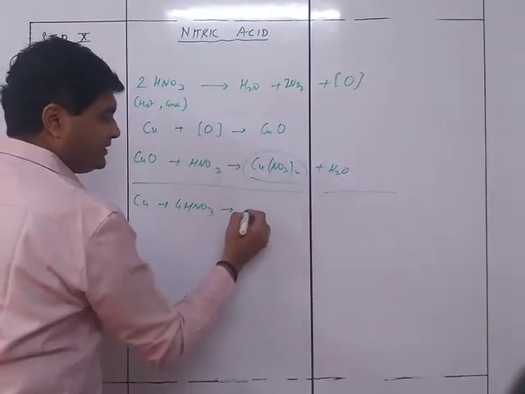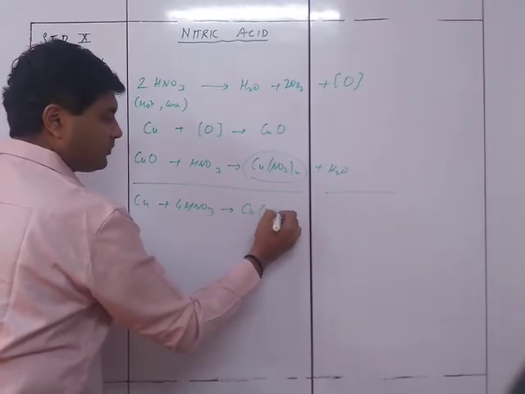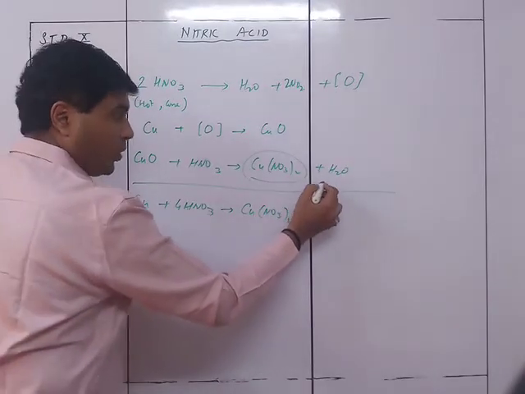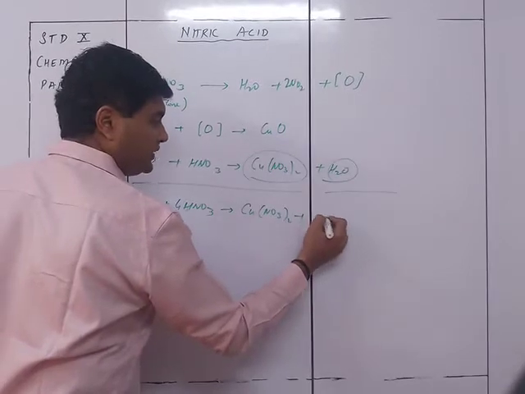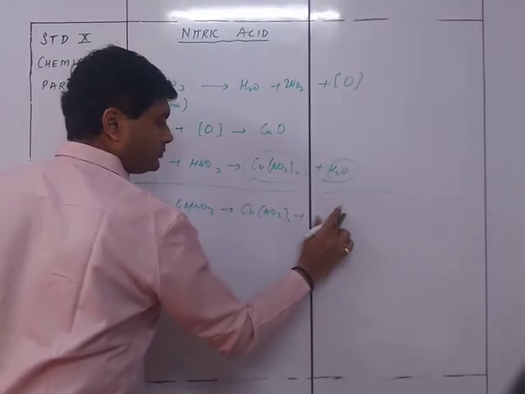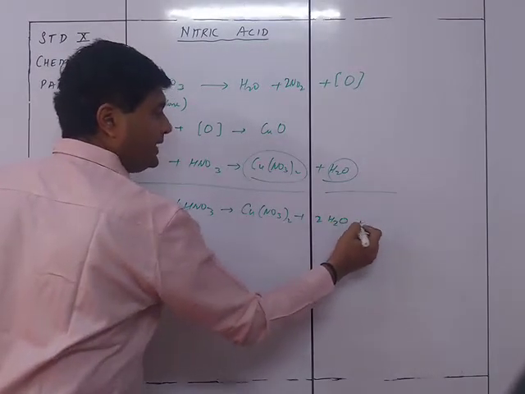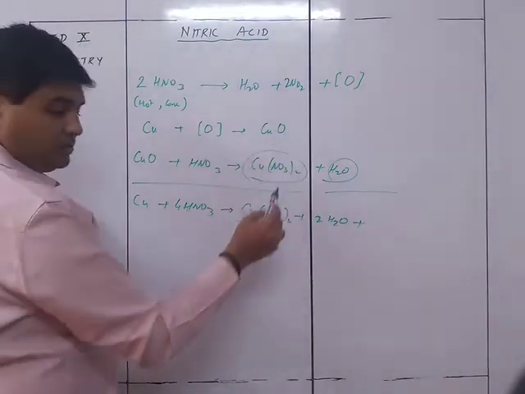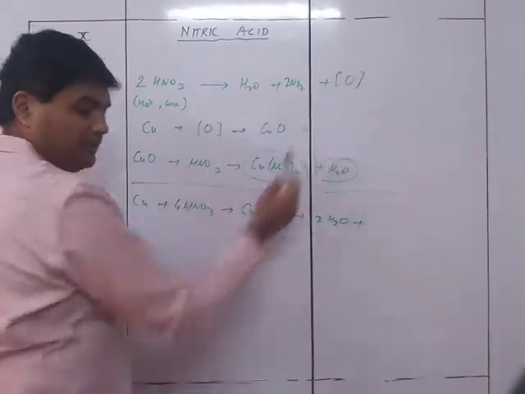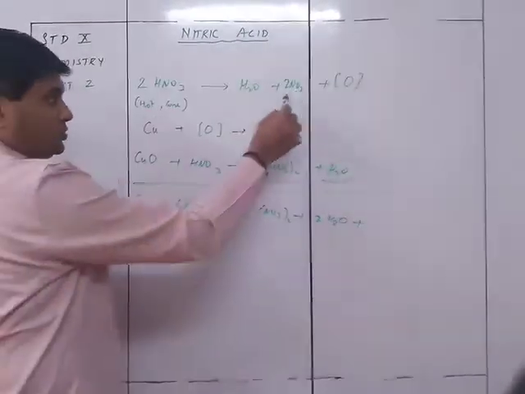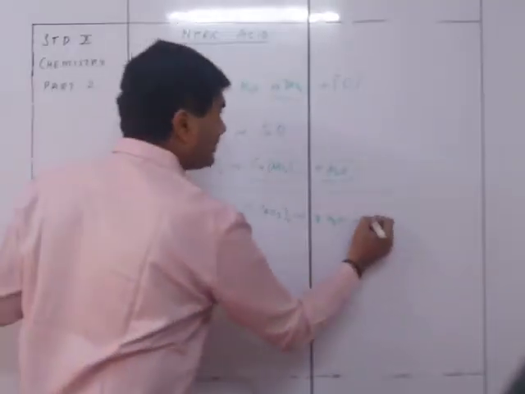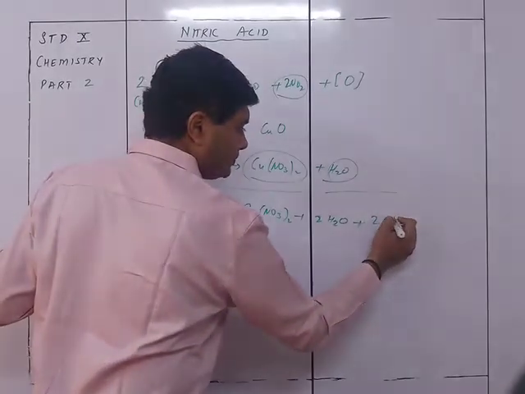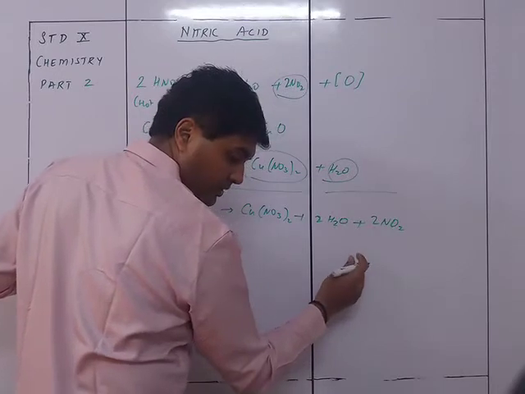One end result is Cu(NO3)2. The other end result is water, so you are going to get 2H2O. And next you are going to get NO2, so 2NO2.